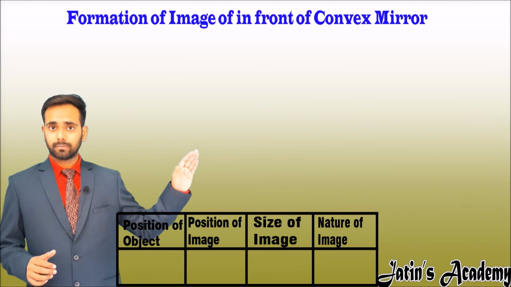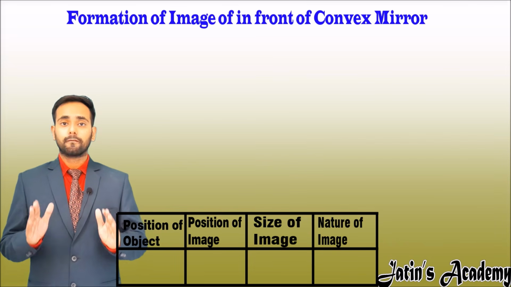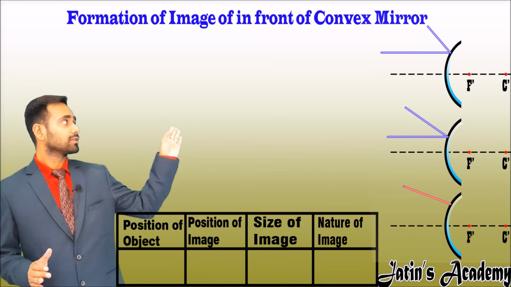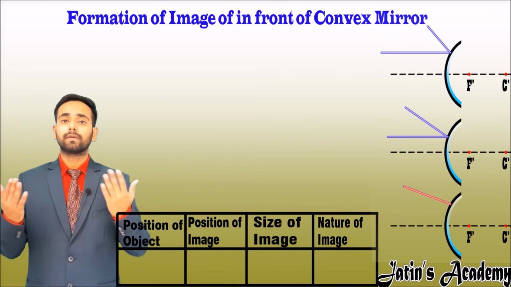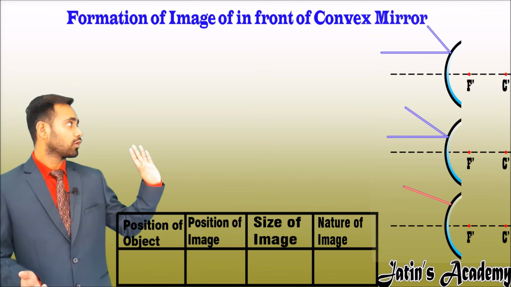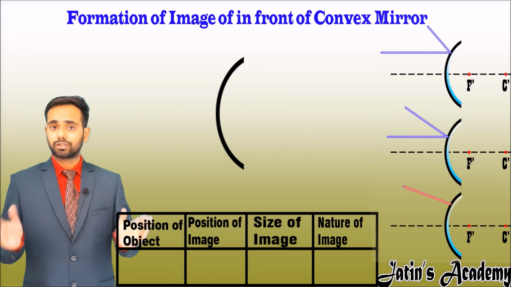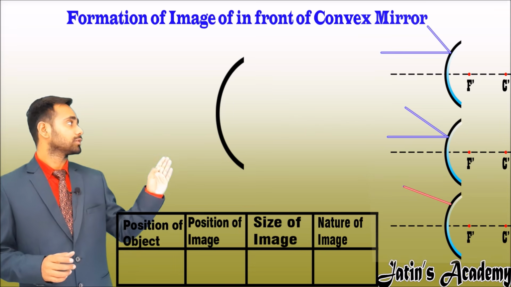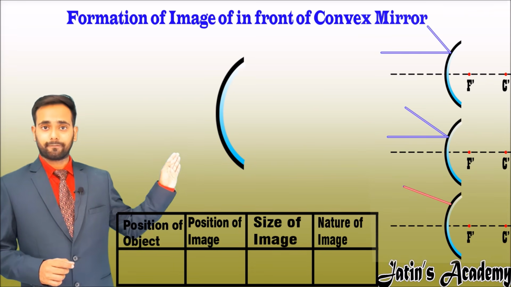In the convex mirror, in order to make the ray diagram, first of all we have to see all the three diagrams related to the convex mirror. Now how do we make the convex mirror? First of all we have to make the arc like this. Now start polishing the convex mirror. We have polished the convex mirror from the right and the reflecting surface is left.